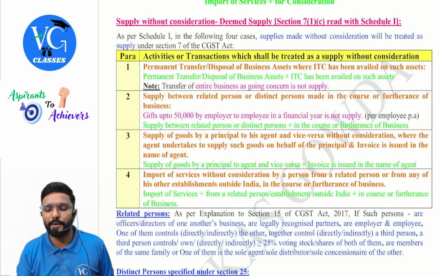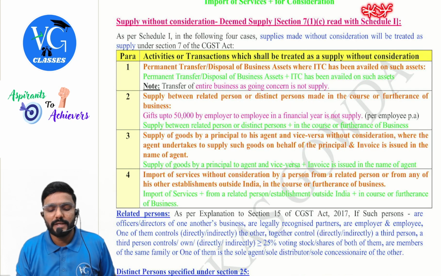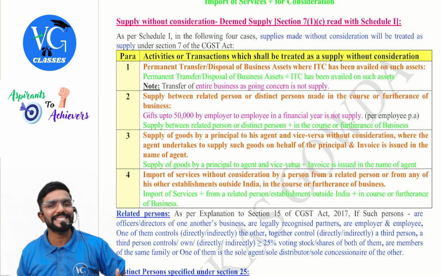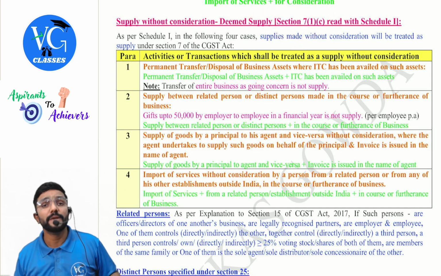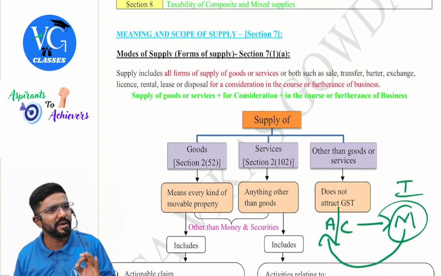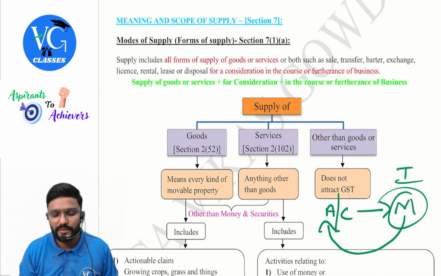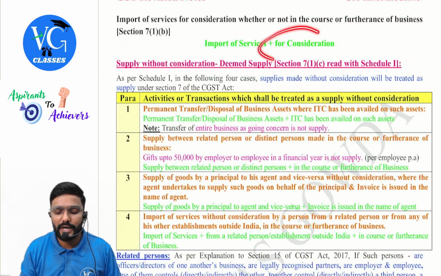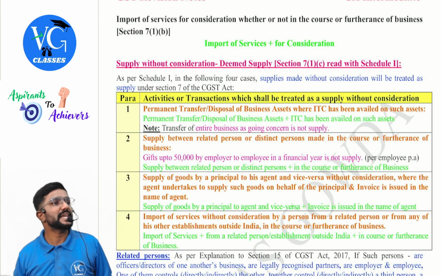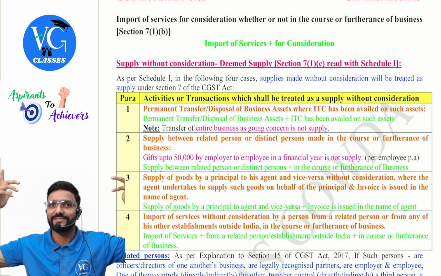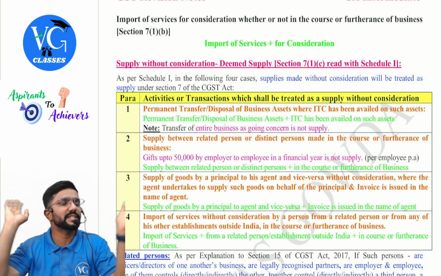Next, important. Sir, as per section 7(1)(c), they are telling that a few activities or transactions are treated as supply even without consideration. Guys, for all the above points, one important thing was what? Consideration. Here also consideration. But now 7(1)(c) is telling without consideration.